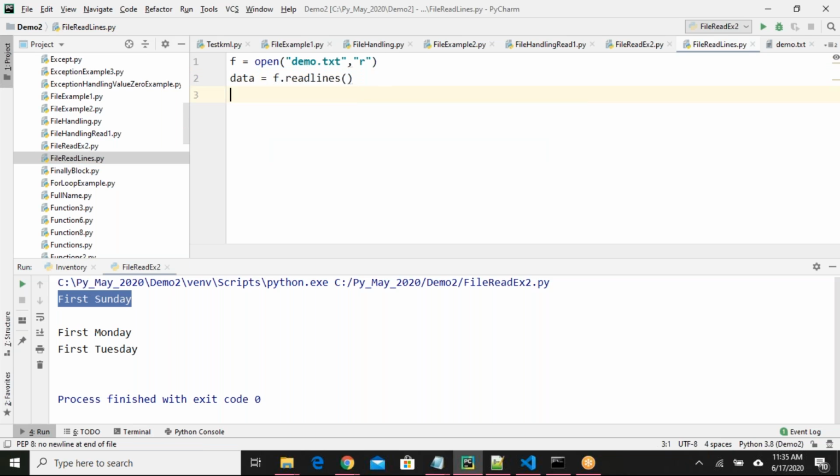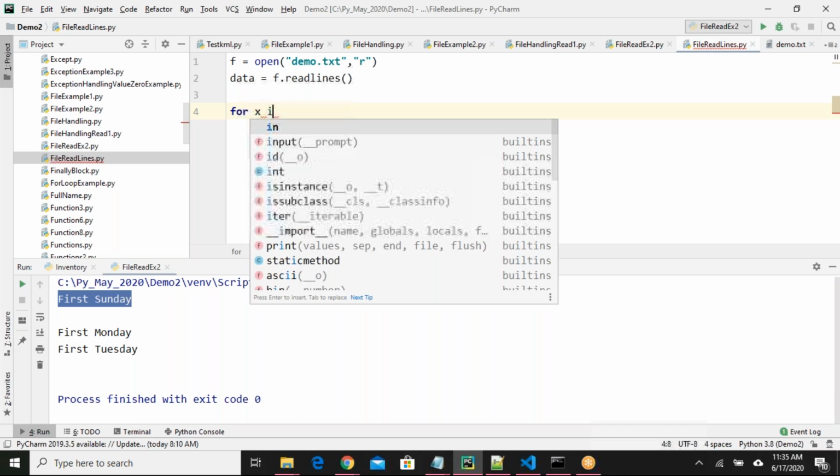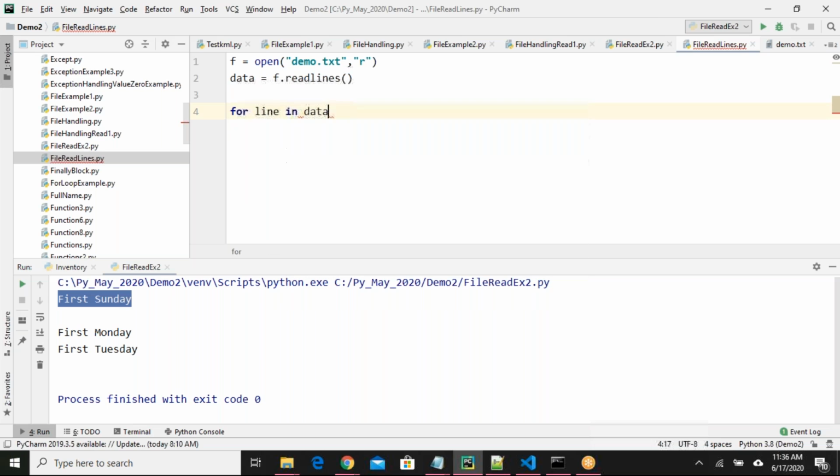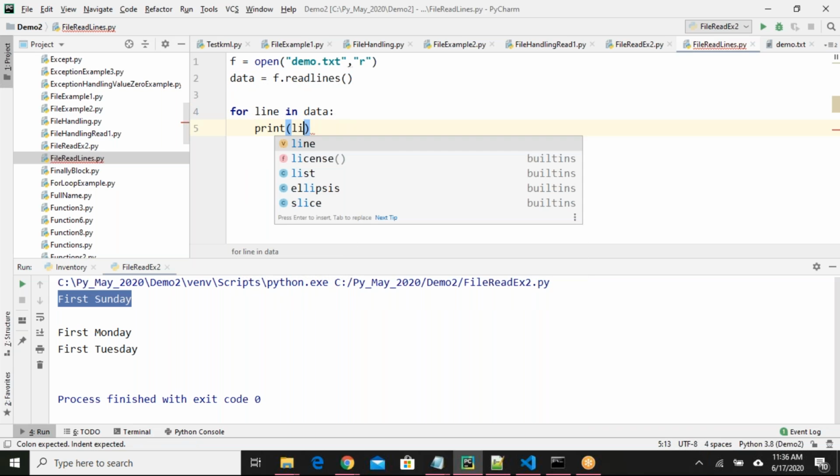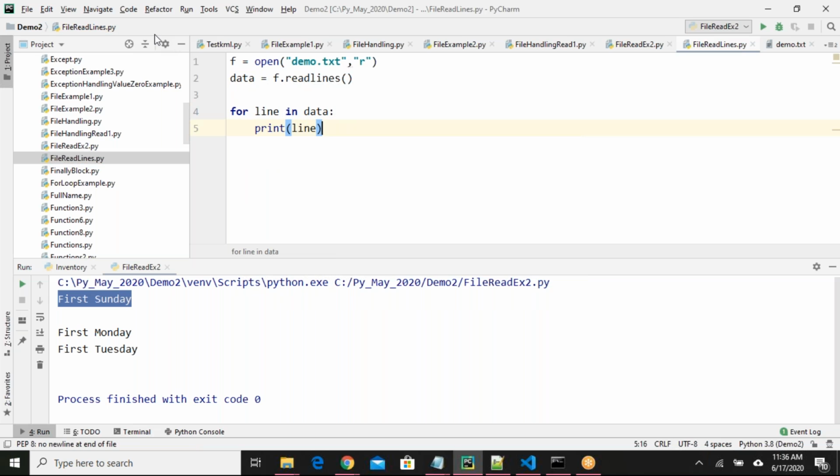Previously, I used readline. Readline will read only one line. When I say readlines, it will read all the lines and store the content into the data variable as a collection. So using a for loop, you can print all the lines of your data. Say for example, for line in data, print line. If I say like this, we will get the same data.